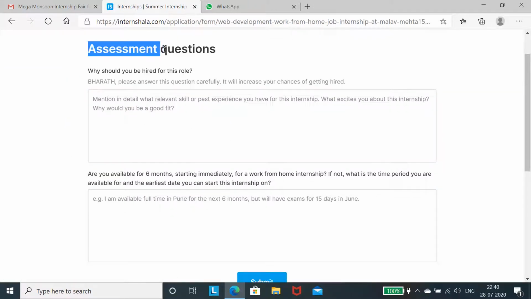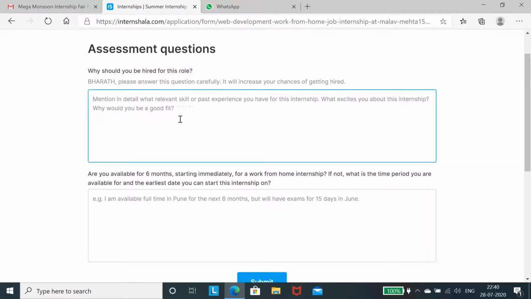So assessment questions. Why should you be hired for this role? That you have to clarify, mention in detail what relevant skill or past experience you have for this internship, what excites you about this internship, why you would be a good fit.